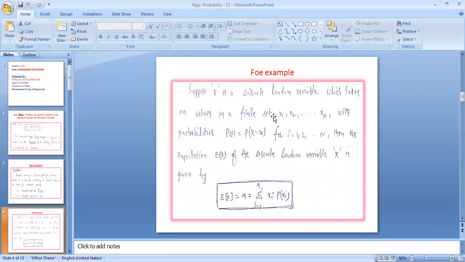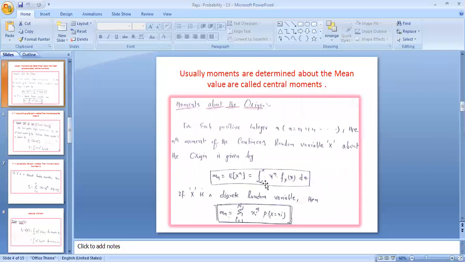For example, if x is a random variable, as discussed earlier, the expectation E of x is equal to the sum of xi into probability of xi. Here xi is a real number and the probability of xi is a real number, the probability of that particular random variable. Coming to the moment about the origin.